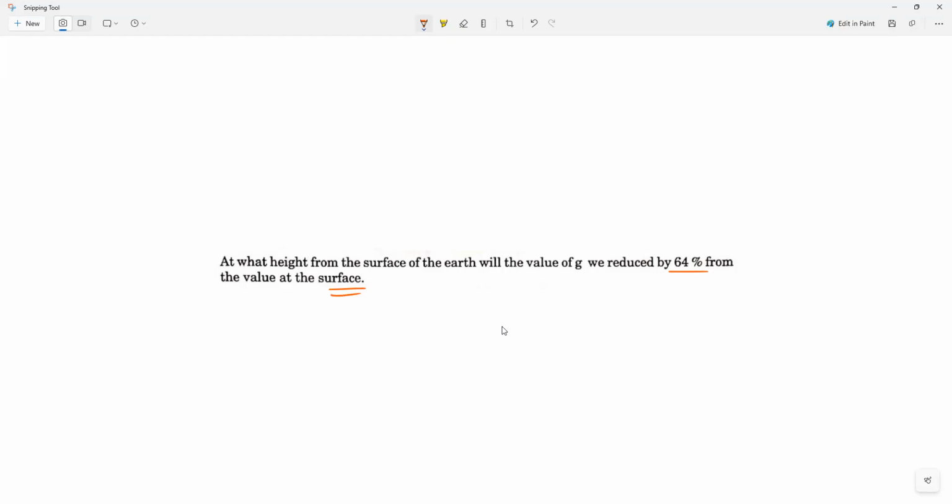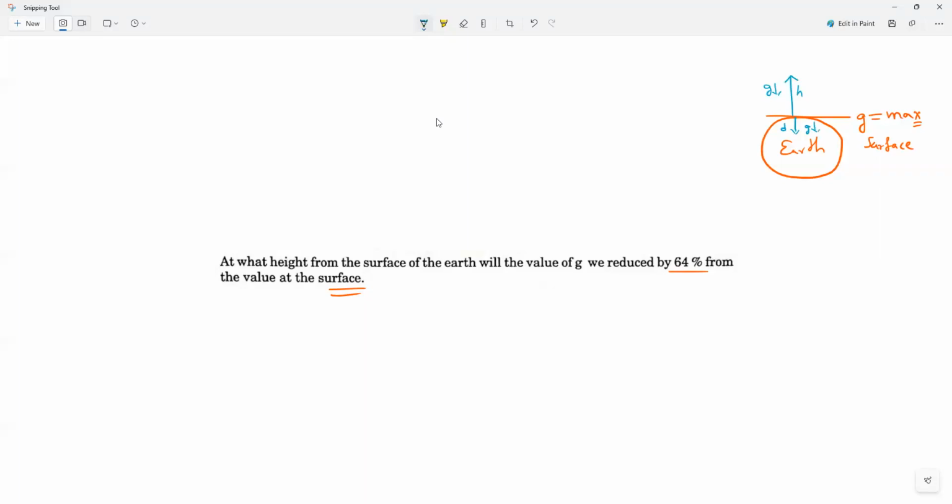Anybody can tell? It's very simple. On the surface, we all know what the g value is. Maximum or minimum, if you take earth, for example? At the surface only, the g value will be maximum. Yesterday only I taught you. If you go above the surface, g value decreases. If you go deep inside the earth or above the earth, g value keeps on decreasing. Height or depth doesn't matter, the value decreases.